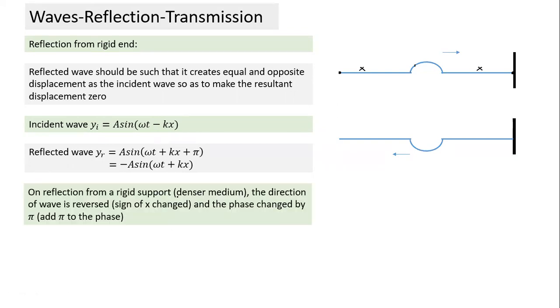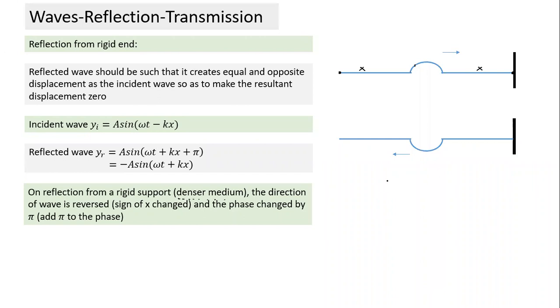So on reflection from a rigid support, and what we said for a rigid support is also valid in case of reflection from a denser medium. What we exactly mean by denser medium, we have done in case of optics also. Denser medium depends on the speed of the wave in the medium.